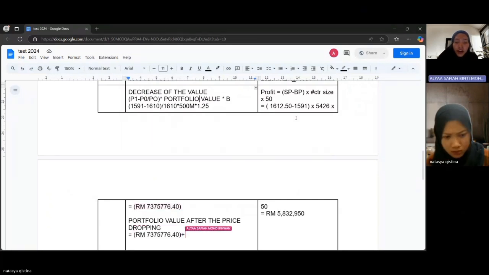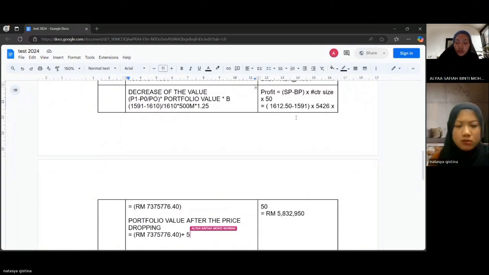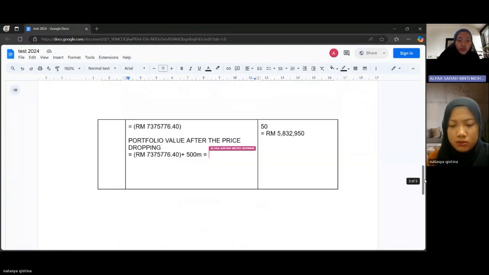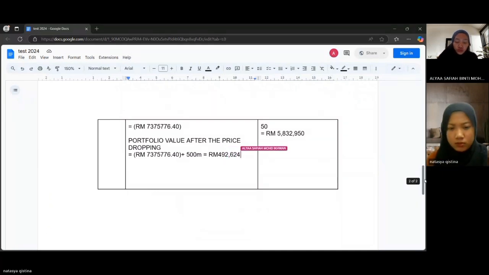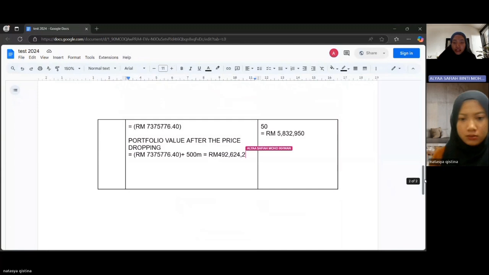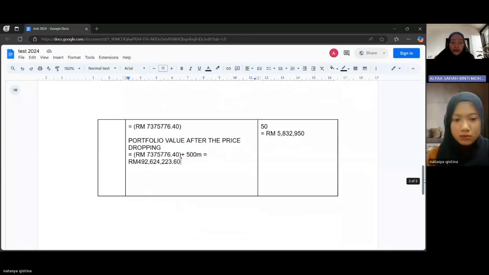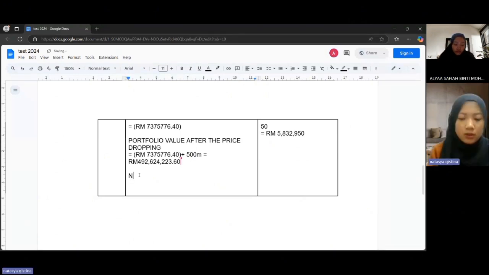Plus that with the 500 million. So the answer will be RM492,624,223.60. So here, it actually means that without hedging, the portfolio value can drop from 500 million to 492,624,223.60. So the portfolio will decrease, where there is a big gap between the actual portfolio value and the net portfolio with hedging.